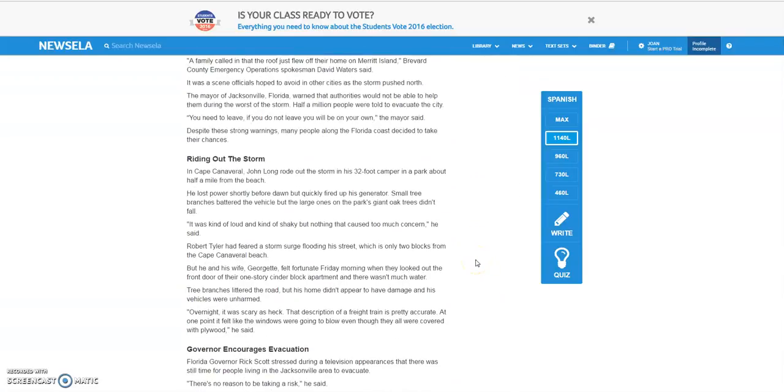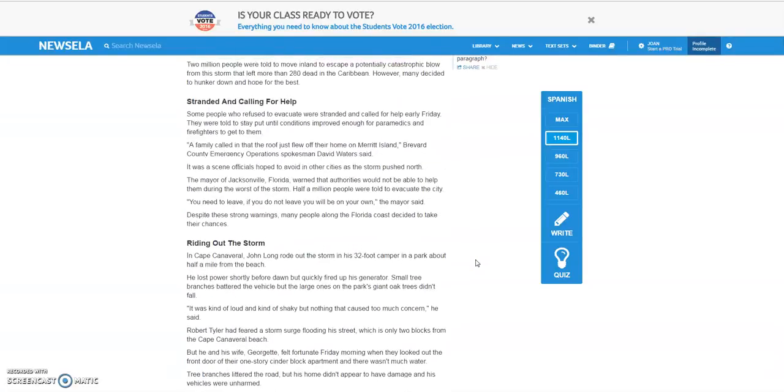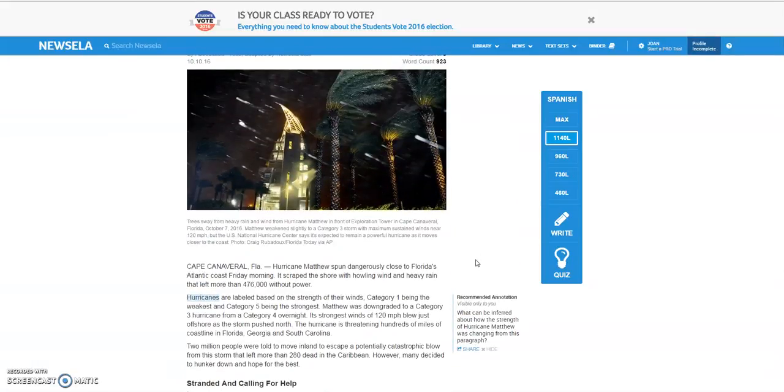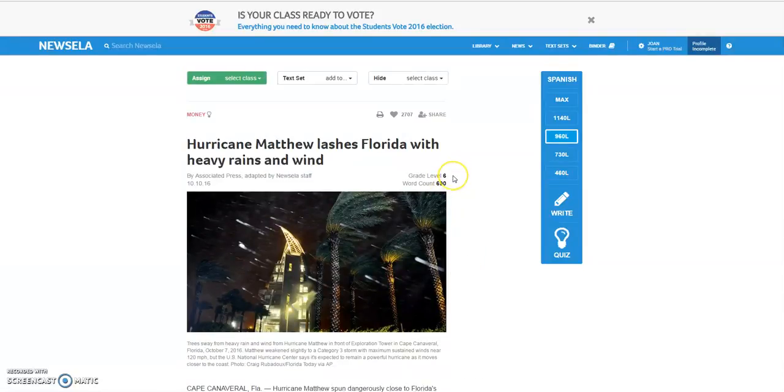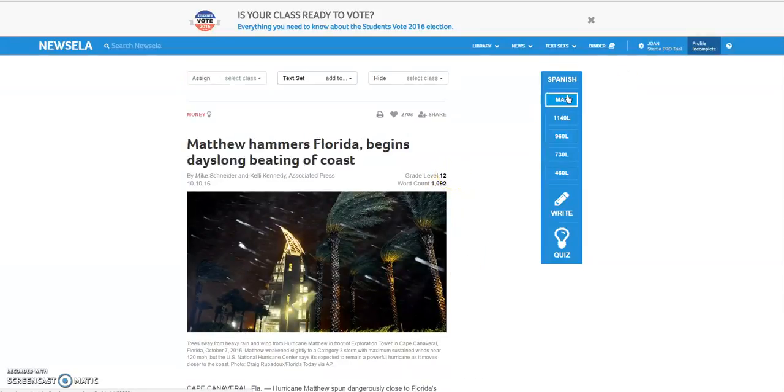This is a look at the article. Now let's say you would like to modify this article to use in your class, and you have students reading at different levels. You could select 460 Lexile level. You'll notice that it changes it to a grade level of 2, and the word count is 247 words. So it minimized the words in the article. 960 gives us a grade level of 6. The maximum grade level would be a 12th grade reading level. We have a little more information on the authors of the article. The word count has been increased.